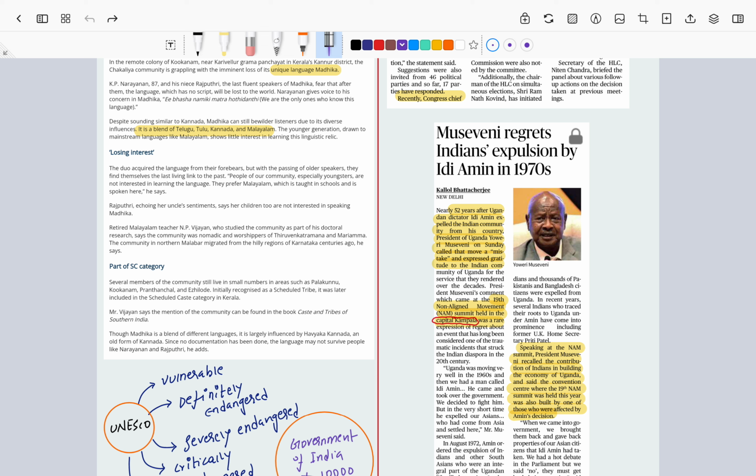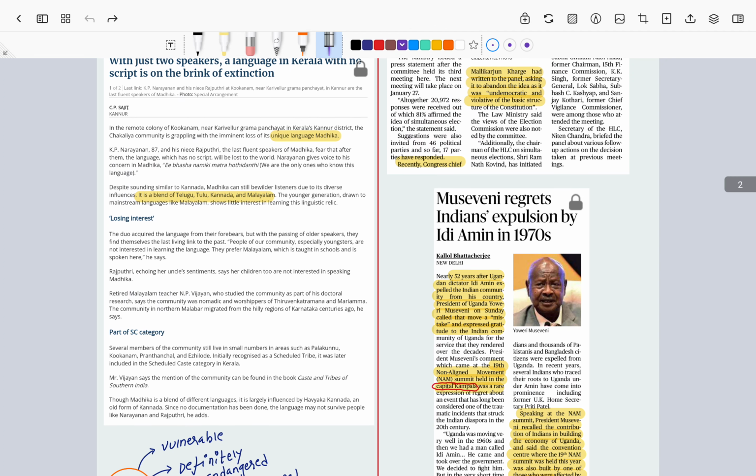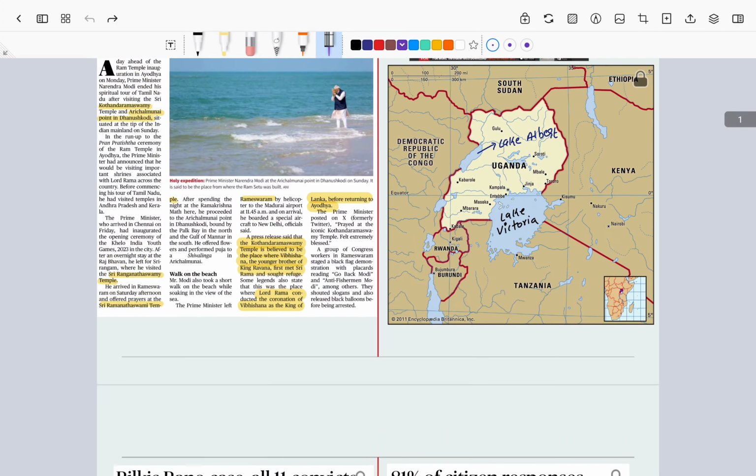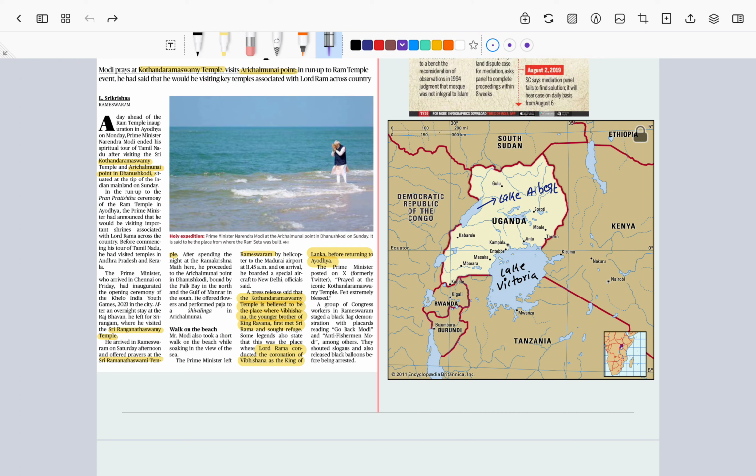Now, the present president said that what Idi Amin did back then was not correct, because the Indian community was a vibrant community that helped Uganda's economy in terms of business, job opportunities, etc. Done. Now the news as such is fine. We can use it in different parts of an essay, but from the prelims point of view, the location of Uganda is important. Now let's look into the countries that surround it.